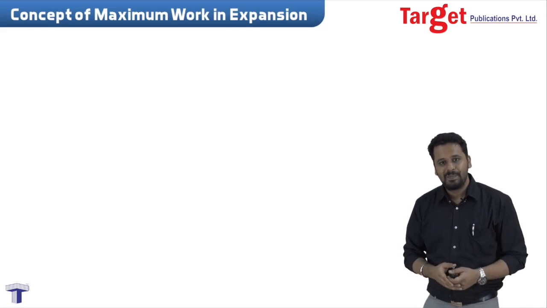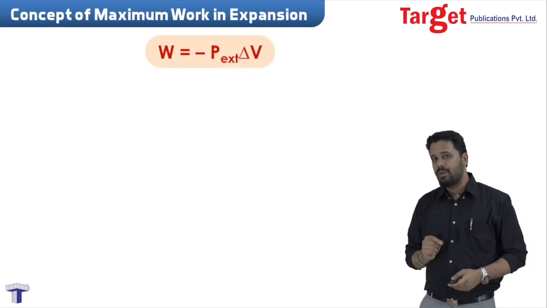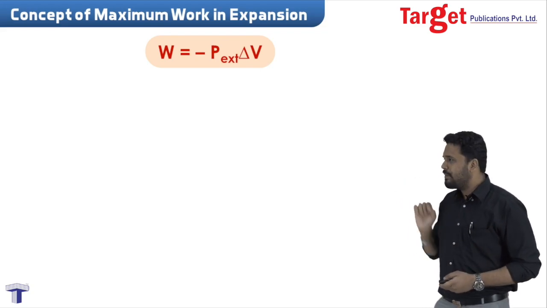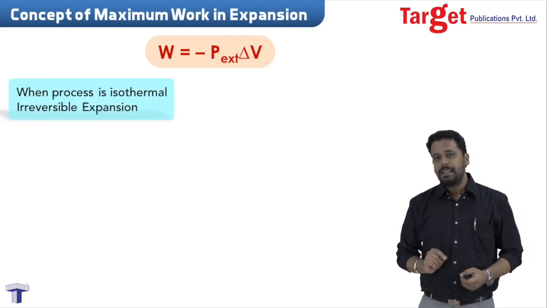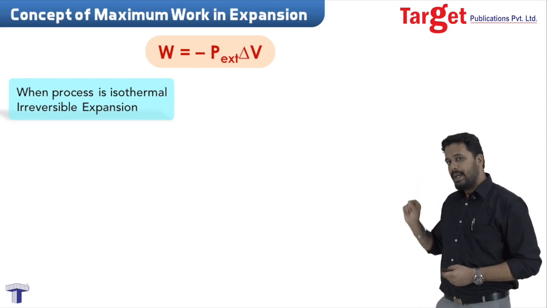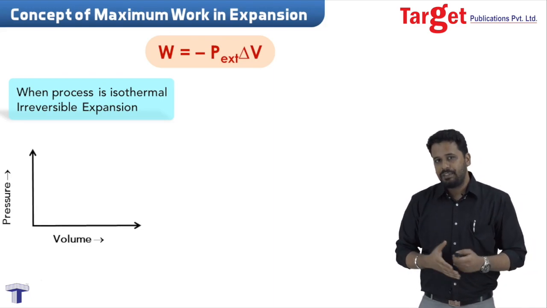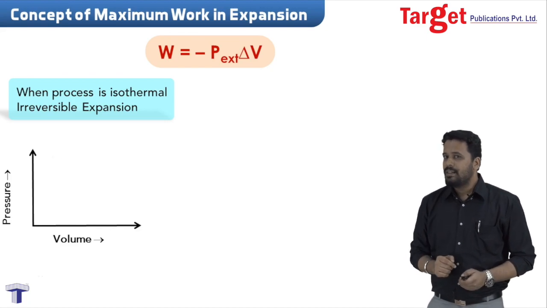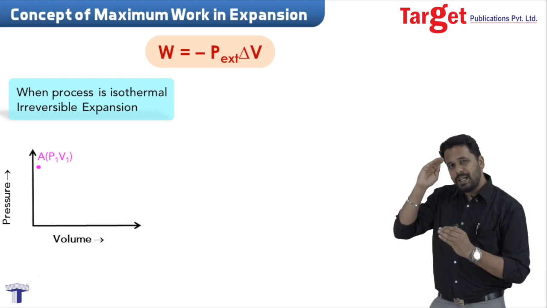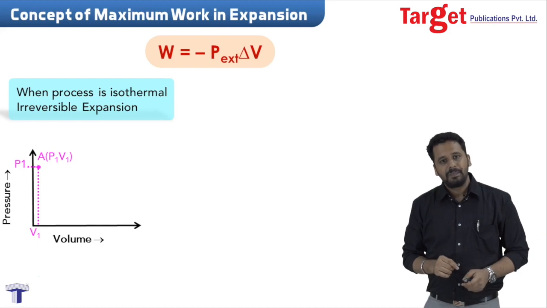All right, let's take a look at the formula that we know, that is W is equal to minus P external delta V. We've just derived that. This derivation is for isothermal irreversible expansion, because the temperature is constant here and this expansion was done in a single step. Now if I plot a graph for this expansion, initially the gas was at the state A, where the pressure was very high and the volume was pretty low. So you can see point A is that position.